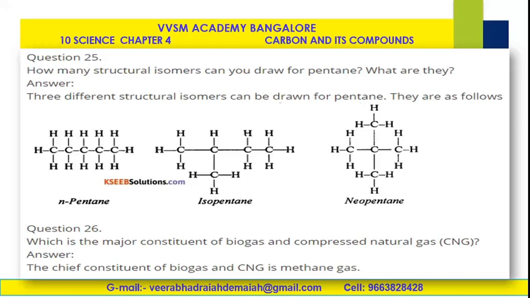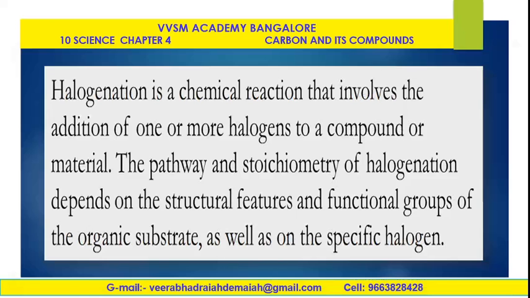Next question is, which is the major constituent of biogas and compressed natural gas? CNG, the abbreviation stands for compressed natural gas. CNG means compressed natural gas. So therefore, the chief constituent of biogas and CNG is methane gas, which is a marshy gas. This methane is used as a fuel, a domestic fuel, I am telling you. This is used in CNG, that is compressed natural gas.